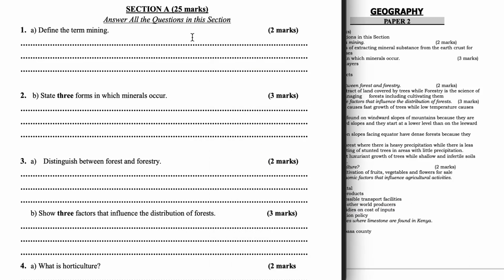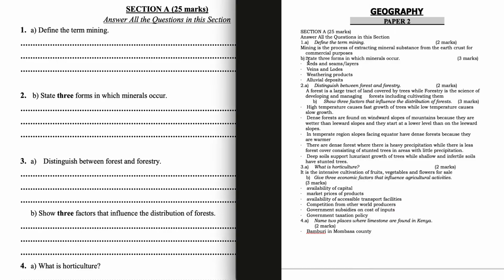Welcome. Today we are looking at Geography Paper 2, Section A, 25 marks. Answer all the questions in this section. Question 1A, define the term mining. Mining is the process of extracting mineral substance from the earth crust for commercial purposes.